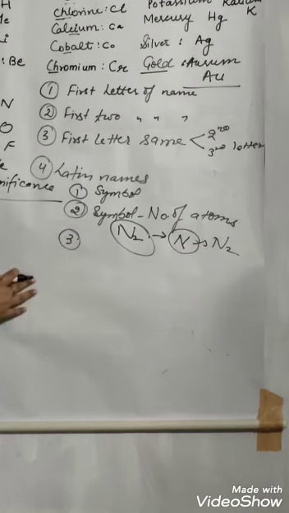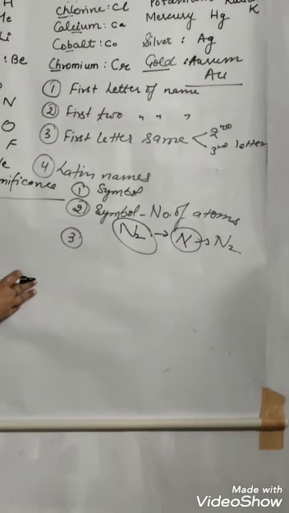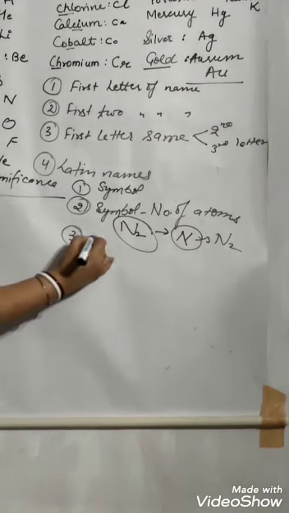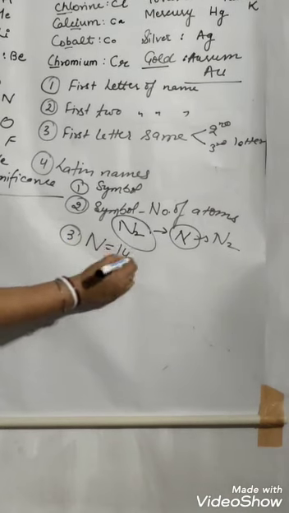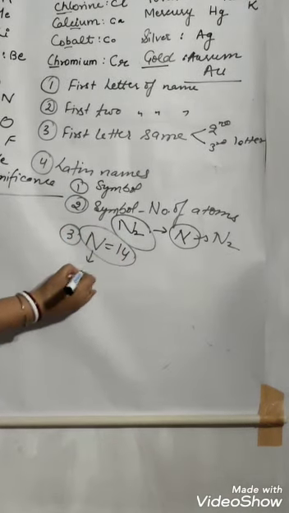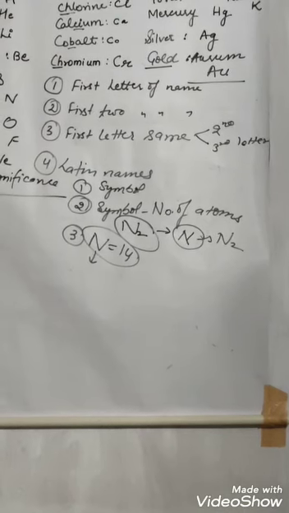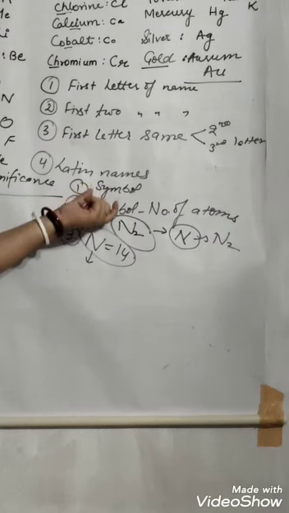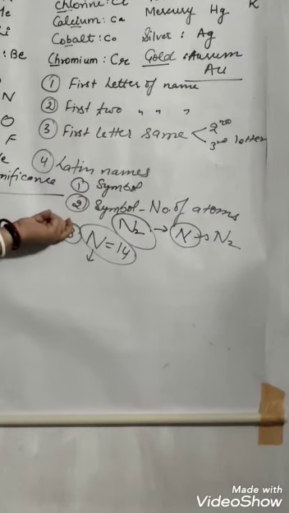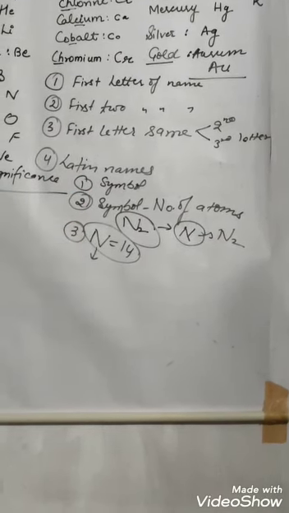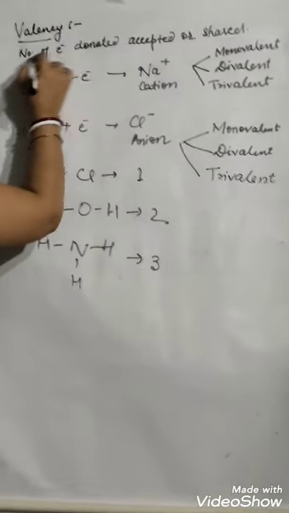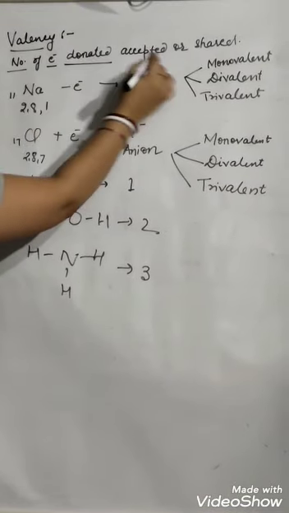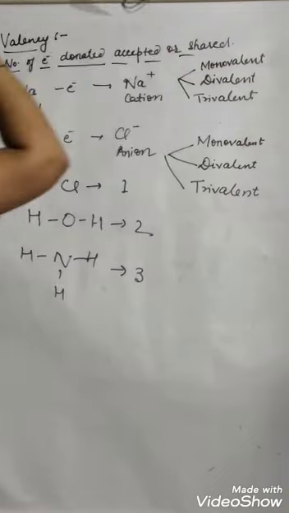And third one, what is the mass of a particular element? For example, nitrogen, so a single atom of nitrogen has mass 14. So what is its significance? Basically, it tells the name of the element, the number of atoms, and the atomic mass. Valency is the number of electrons donated, accepted or shared.